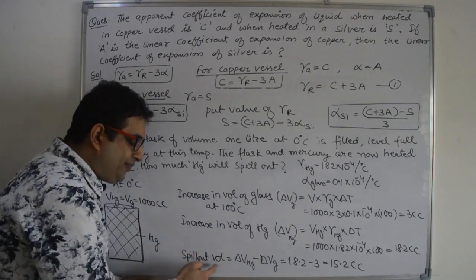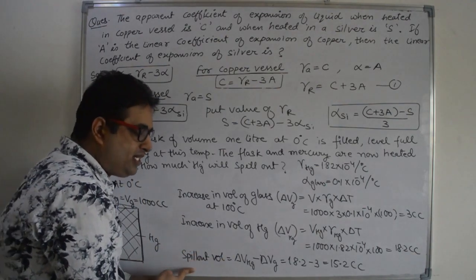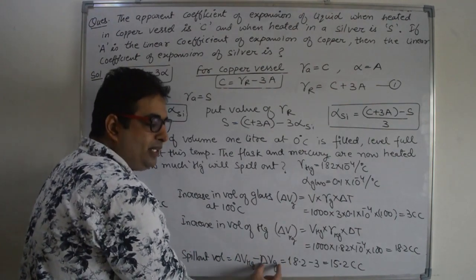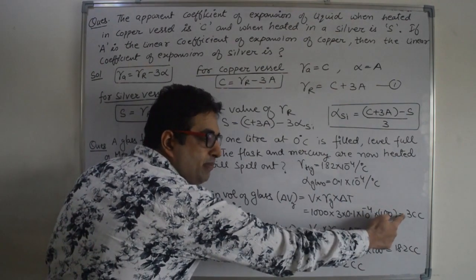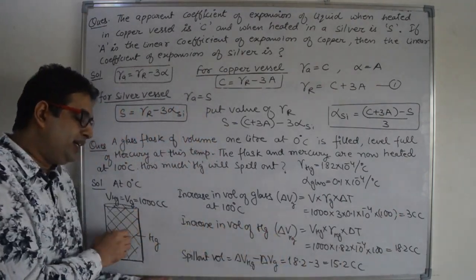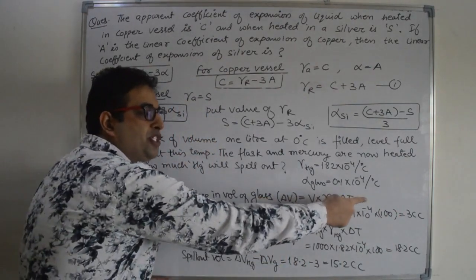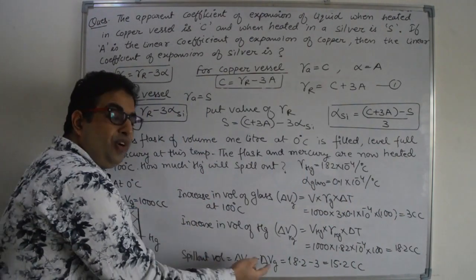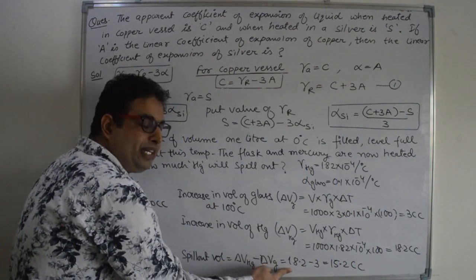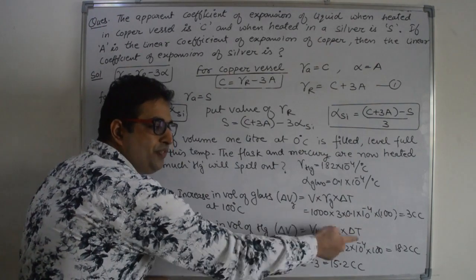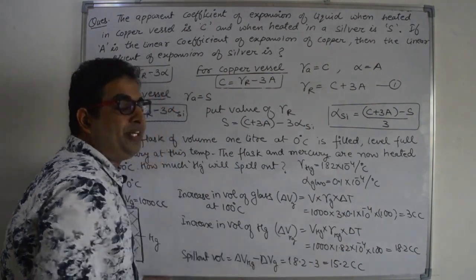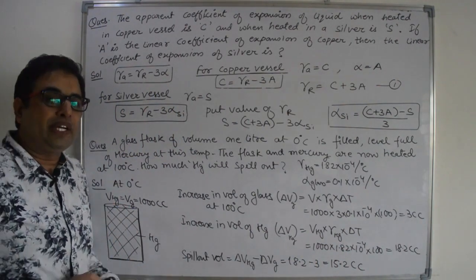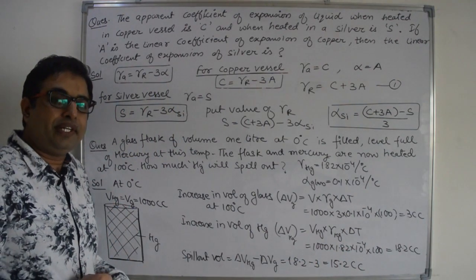So the mercury that will spill out from the container is the expansion in the mercury minus the expansion in the container, because 3 cc of mercury will be adjusted in the container as we have extra space of 3 cc at 100 degrees Celsius. So the total volume of the mercury that will come out from the container is the subtraction of these two. So 15.2 centimeter cube volume of the mercury will come out from the container. Got it?